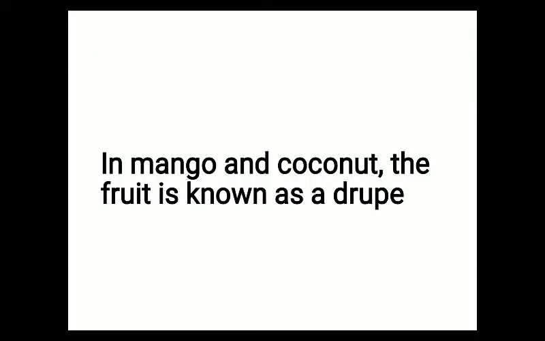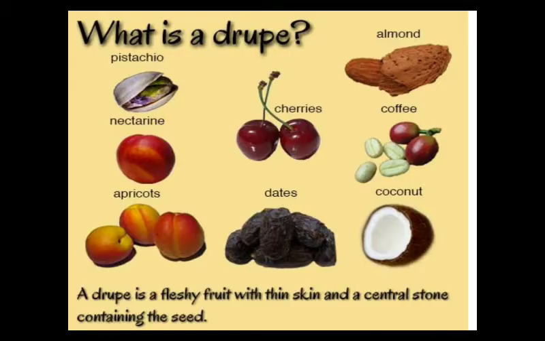Now in mango and coconut, the fruit is known as drupe. This is a very important question, a direct question will come from here in the NEET exam, asking which category of fruit mango and coconut are. The answer will be drupe. There are different categories of fruit, and drupe is one of them. We have to remember that mango and coconut come under the drupe category. Now what is drupe?